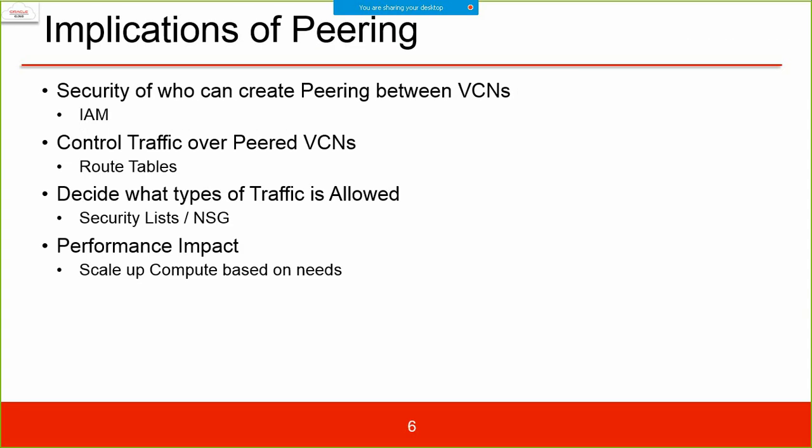Implications of peering: security of who can create peering between VCNs. Definitely we need to use the proper privileges. We require the right policies. Therefore, IAM comes into the picture. So who can create peering? We require the policies and the permissions, and for that IAM decides the security. IAM decides who can create it. Control traffic over peering: who will decide that? It is the routing table that will decide.